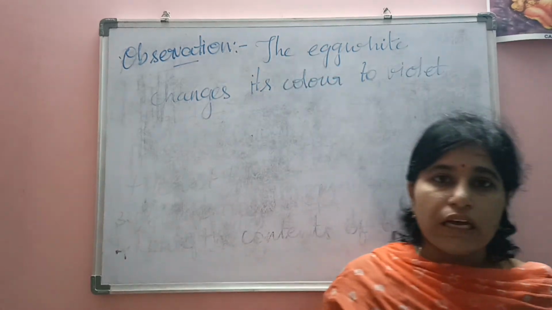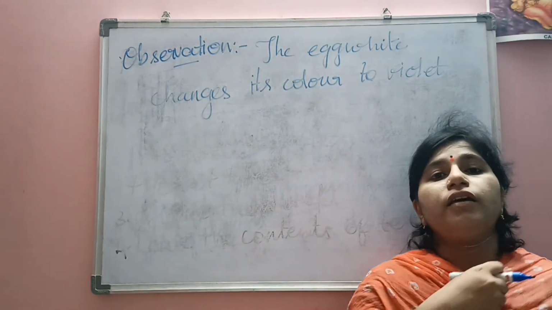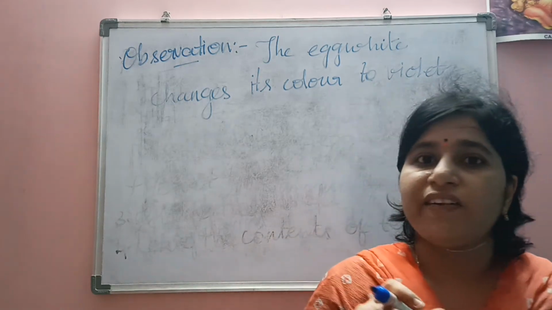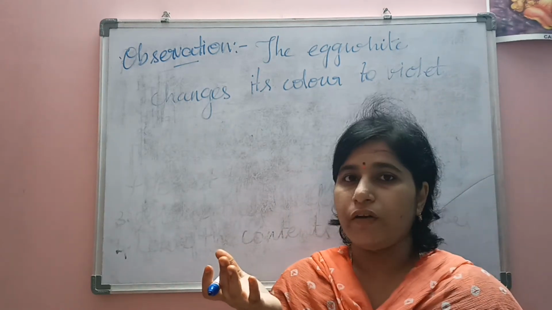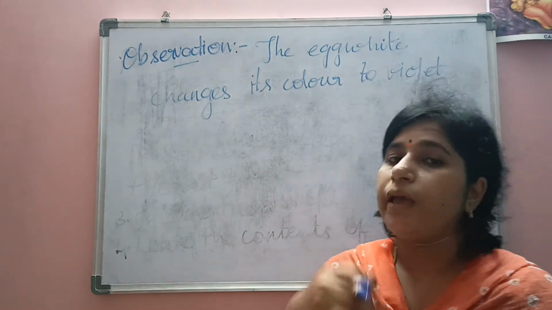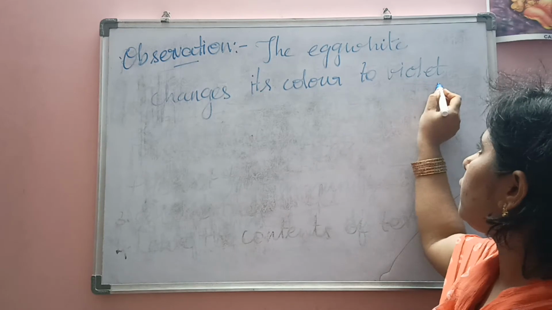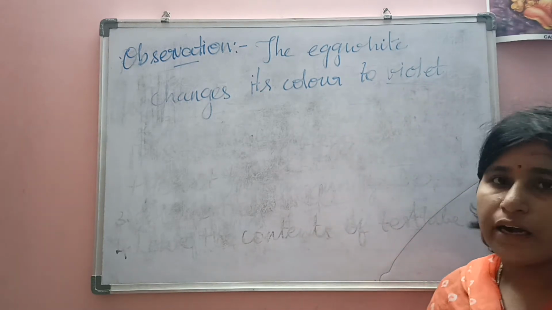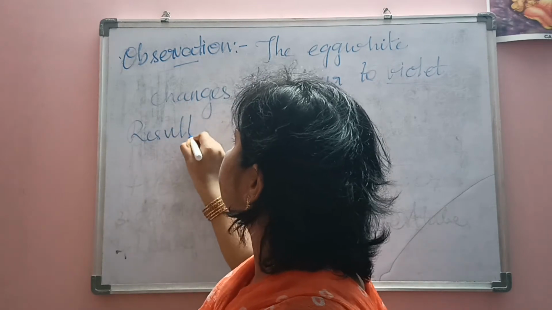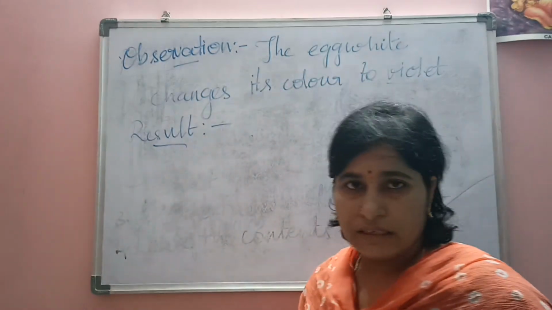Why is it changing its color to violet? Because here the egg white has been mixed with copper sulfate solution as well as sodium hydroxide solution. So when these chemicals react with the egg white, they make the egg white change its color to violet. That is our observation. So finally the final step of the experiment is result.